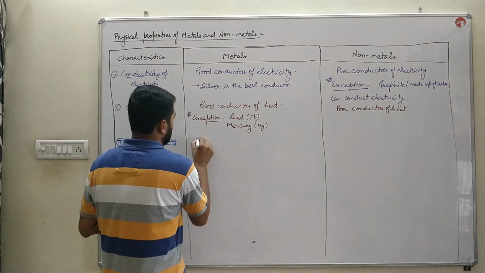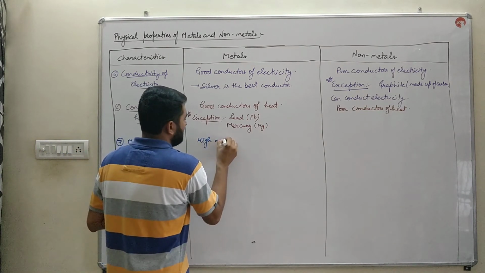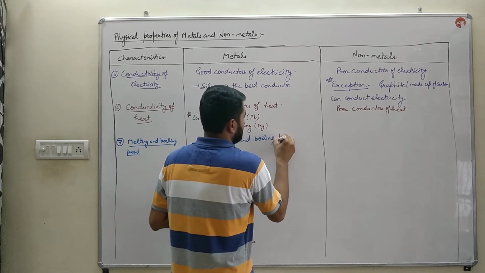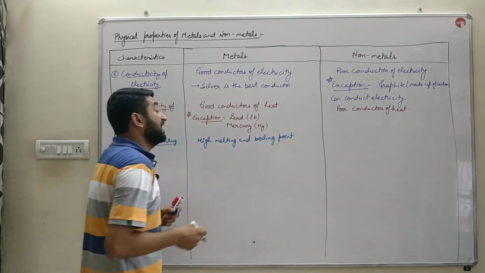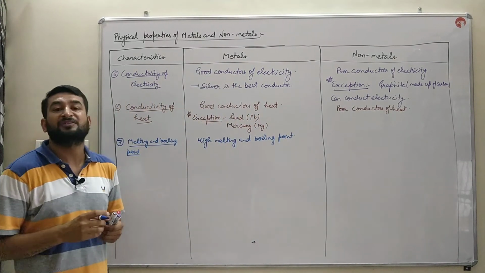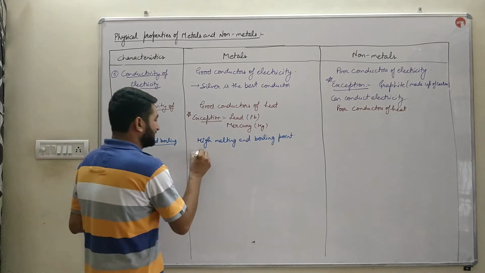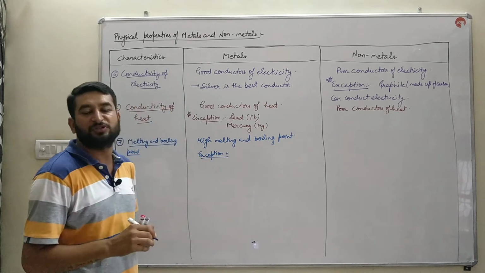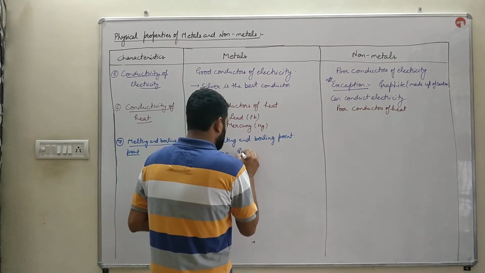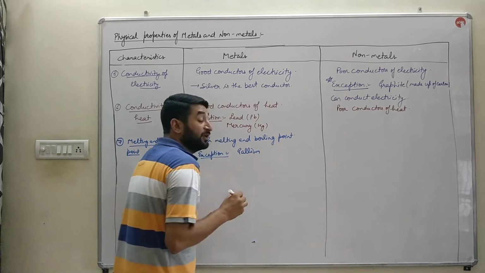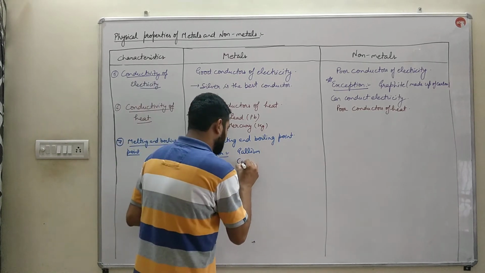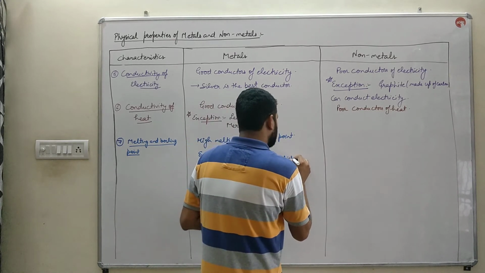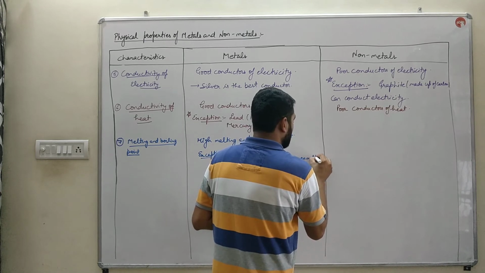Metals have high melting and boiling point. They are quite hard in nature. That is why their melting and boiling point is high. Except, exceptions are there. Gallium has a melting point of approximately 30 degrees Celsius, and cesium. Cesium is the metal which even melts in our palm.